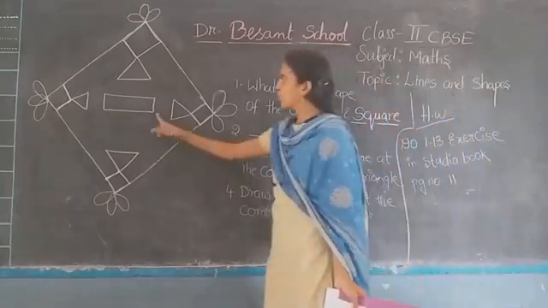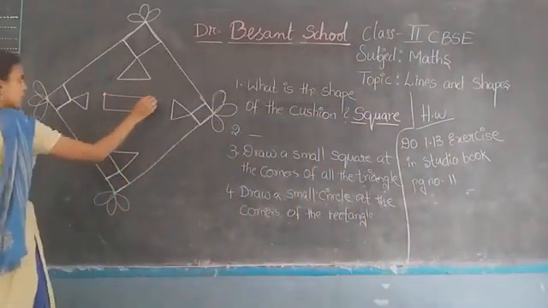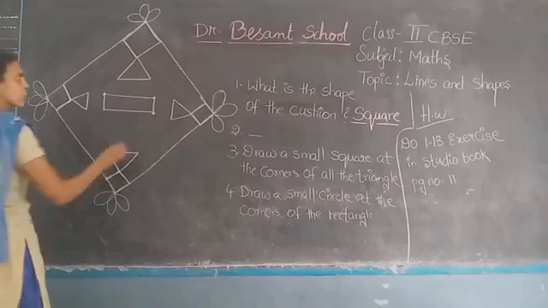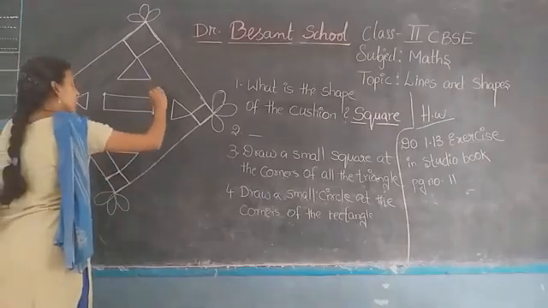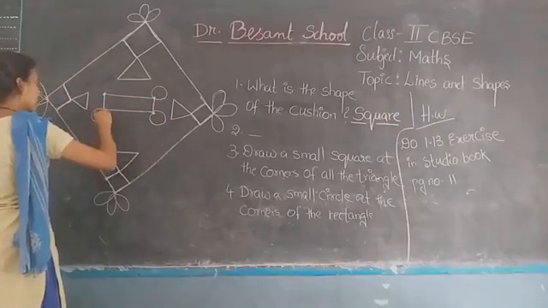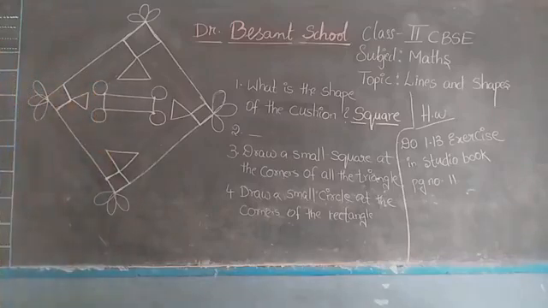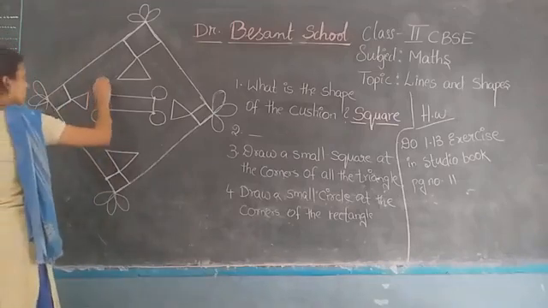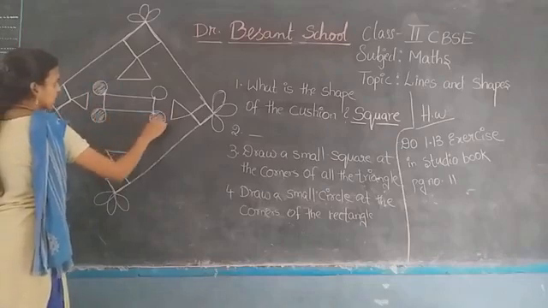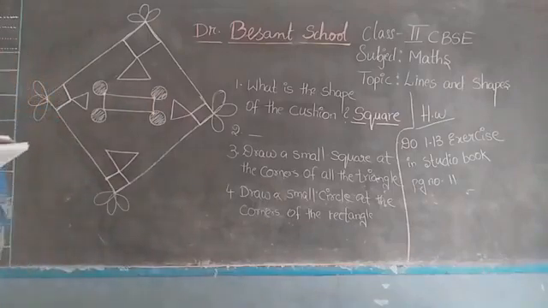If you see, this is the rectangle. Where are the corners here? 1, 2, 3 and 4. So there you have to draw 4 small circles. See here, I am drawing 1, 2, 3 and 4. So these are the circles here. I have drawn small circles. Draw neatly. Don't spoil your book.